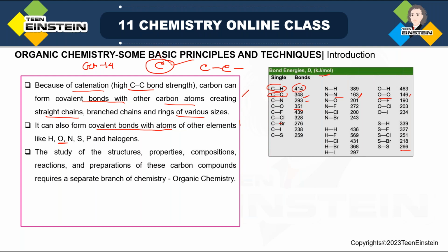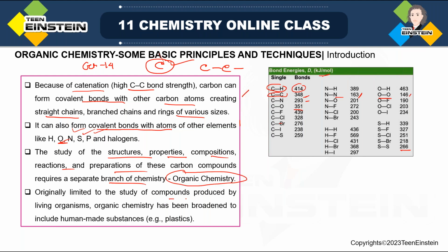So the study of the structure of these carbon compounds, then the properties, compositions, reactions, and preparation of these carbon compounds, if you combine all this study, we do it in a different branch of chemistry, which is organic chemistry. So it is all about carbon compounds, and sometimes there is the presence of these heteroatoms. Okay.